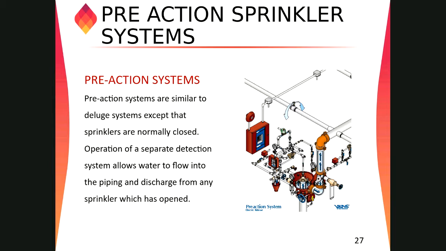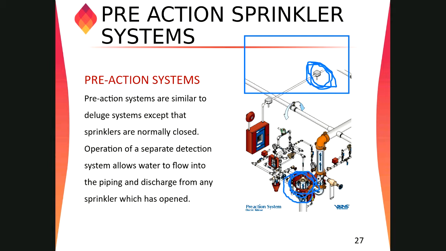What is the meaning of the double interlock system? It is the most advanced one. Suppose this is the area to be protected by the sprinkler system, and here we have a detector. It looks like a heat detector. Once this heat detector activates due to the rise in temperature in this area, it will give a signal to this panel, and the panel will try to open this deluge valve. This is the first condition. Now this valve will open only when the water from the sprinkler is going out.